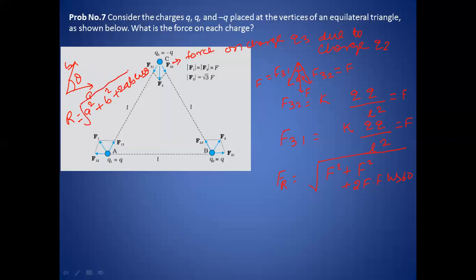So this relation I have used. A and B both are F and F. Cos 60 will be how much? Cos 60 is 1 by 2. So this 1 by 2 will be cancelled out with the 2, and this will be 2 and 1.